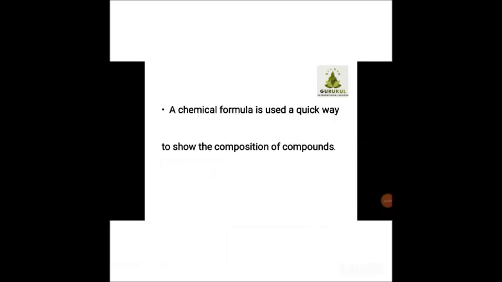properties. Okay, now children, a chemical formula is used as a quick way to show the composition of compounds. When you want to show the composition of compounds, you have a chemical formula to represent it, like H2O. When I say H2O, immediately you know ma'am is speaking about water. When we say NaCl, you know that this is sodium chloride. So a chemical formula is a very easy and quick way to show the composition of compounds, meaning which elements are present in the compound can be understood very easily with the help of a chemical formula.